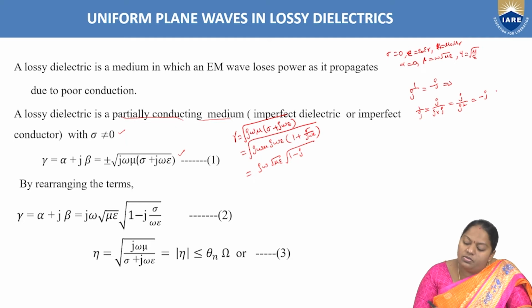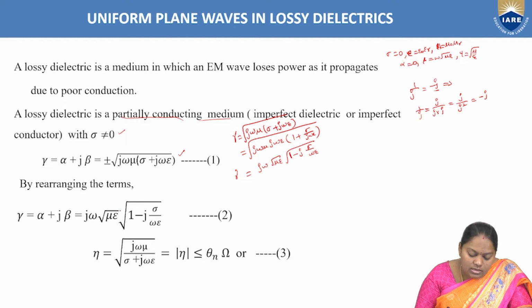So instead of 1 by j, if you write minus j, there is no change in the equation. Hence, the equation remains gamma equal to j omega root mu epsilon root over 1 minus j into sigma by omega epsilon.